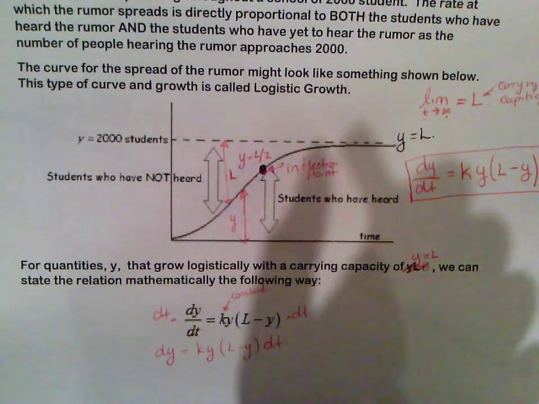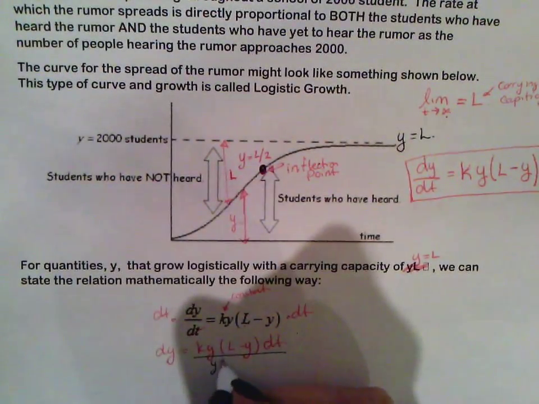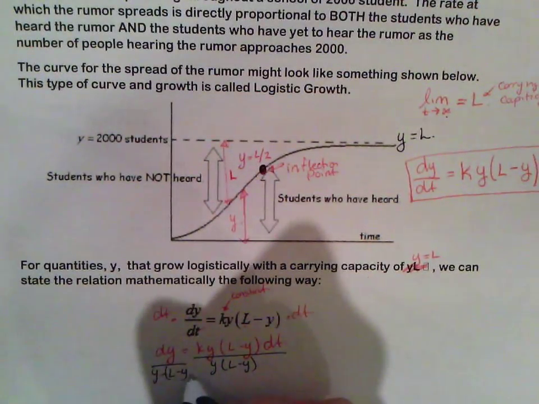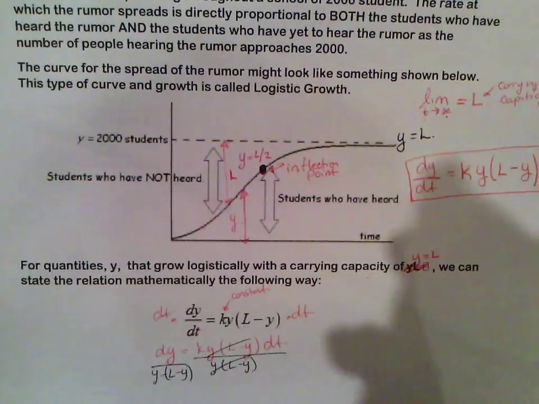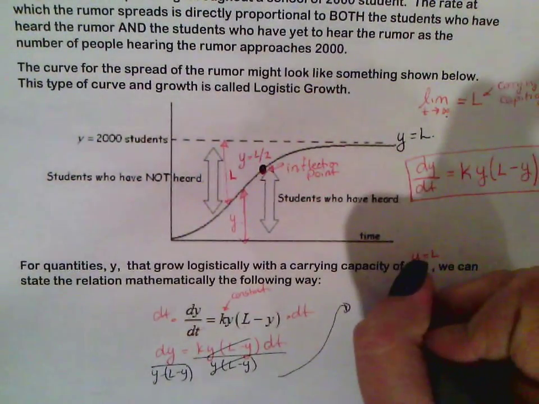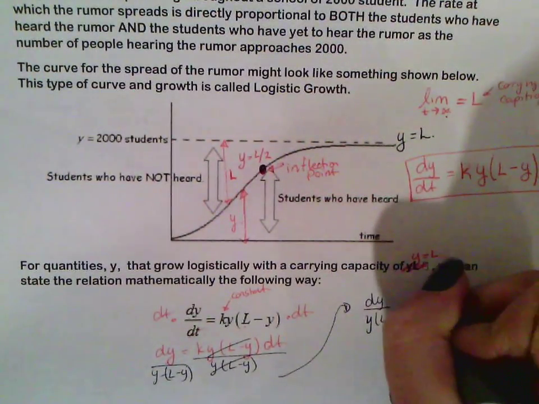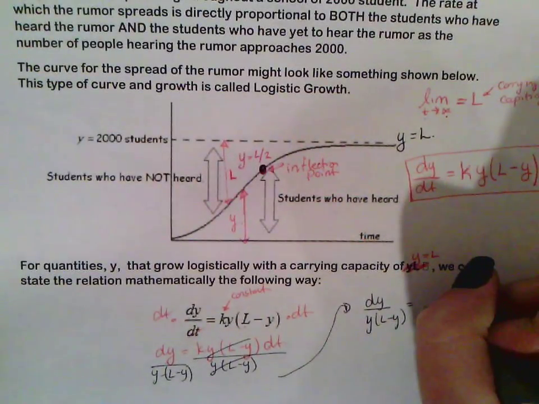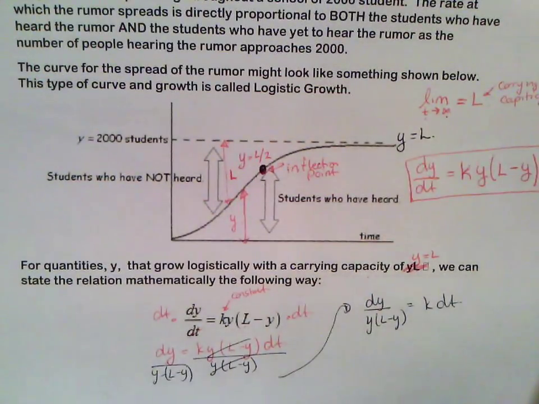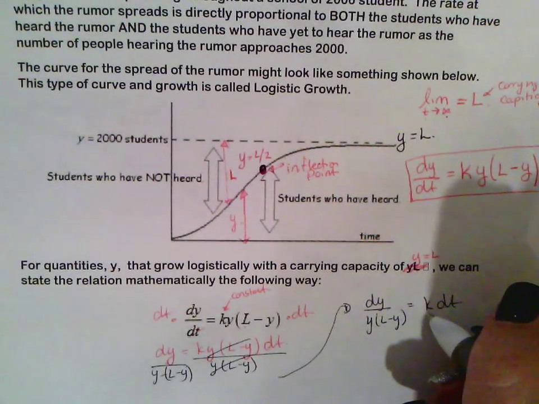L minus y dt, and then to get y times L minus y with the y's, you divide both sides by y times L minus y. So that cancels out on this side. So you're left with dy over y times L minus y equals k times dt.